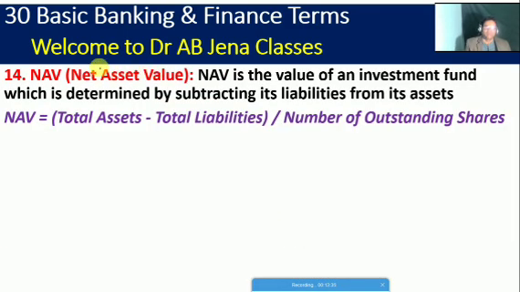So next, friends, we will see NAV. What is this? NAV, that is the net asset value. What is it mainly? It is for a mutual fund or mutual fund unit, so the NAV is always calculated. NAV is the value of an investment fund which is determined by subtracting its liabilities from its assets. So how is NAV calculated? Total assets minus total liabilities divided by the number of outstanding shares. By putting this formula, we can get the NAV.